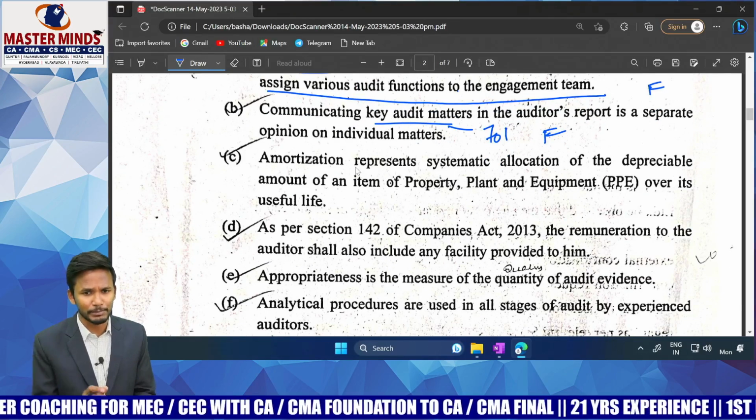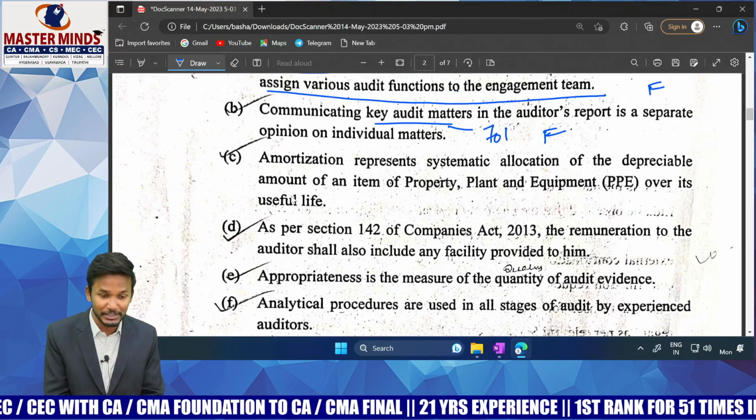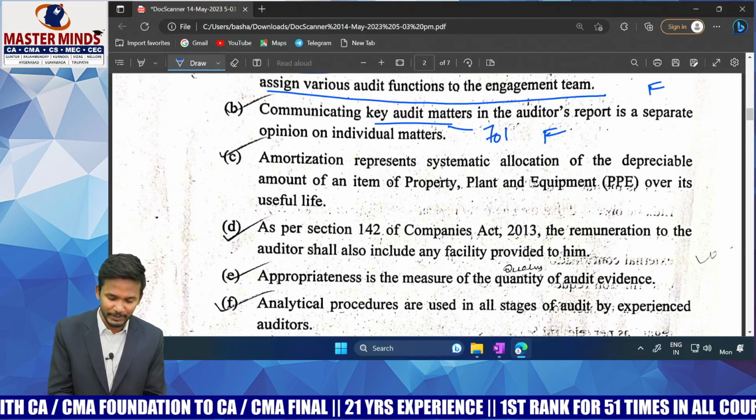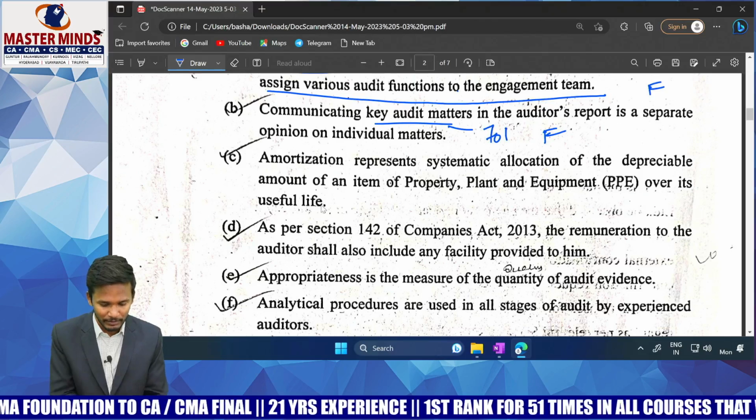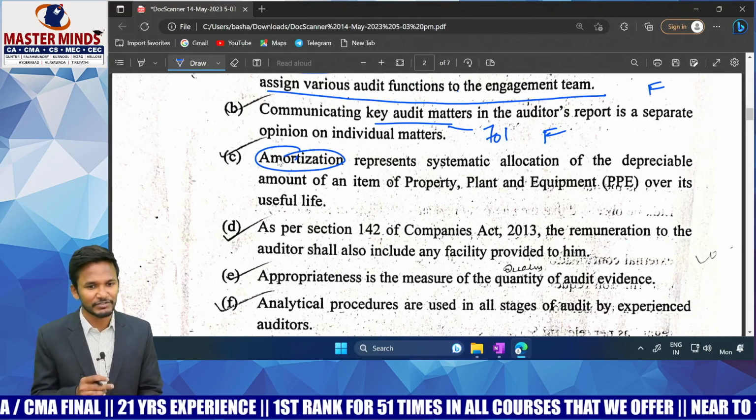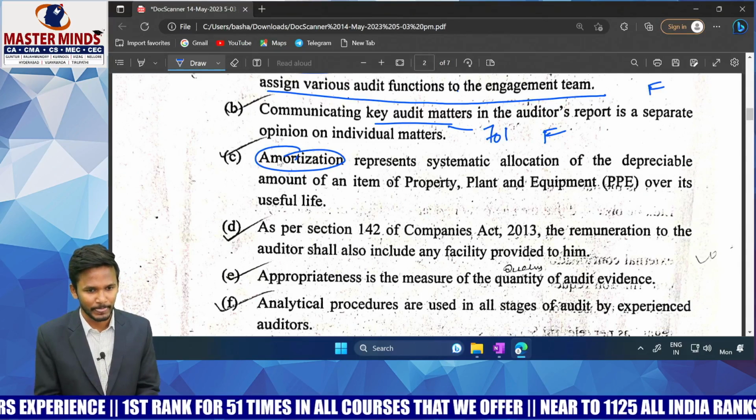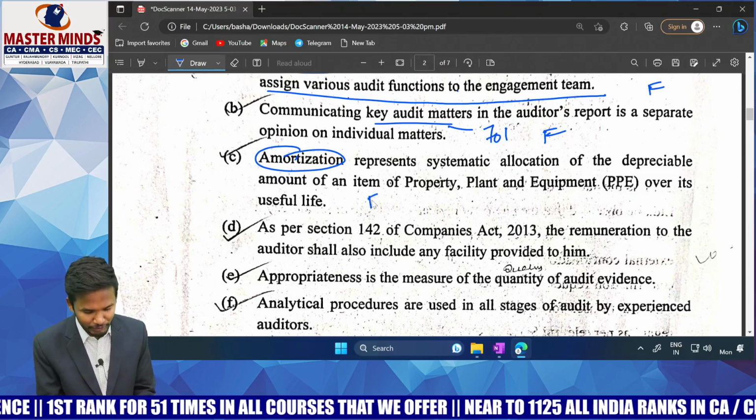Amortization. This is so simple. Amortization represents systematic allocation of depreciable amount of property, plant and equipment over its useful life. What is the answer actually? It's not amortization, it's depreciation. Depreciation is charged for property, plant and equipment. Amortization is charged for what? Intangible assets. So what is the answer you write? The statement is false, but what do you write here?